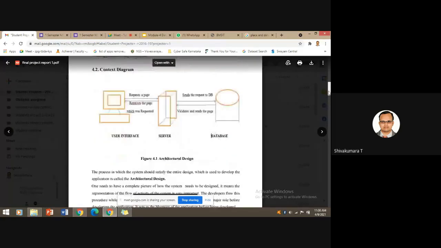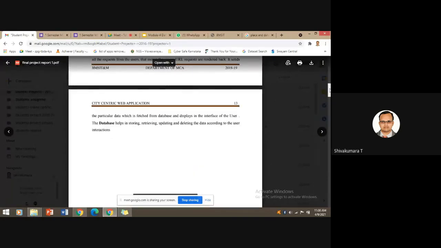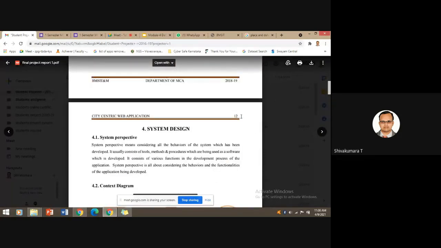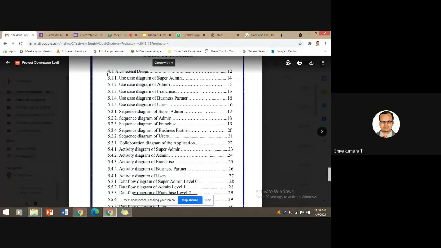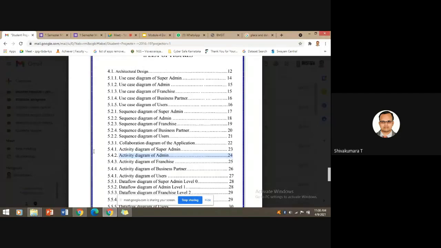are you able to see 4.1, the architecture? What is the page number of the 4.1 architecture design? Page number 12. If you look at the index page, 4.1 is the figure number, architecture design, and the page number is 12. Similarly, if you go for the activity diagram of admin, 24, 5.4.2,